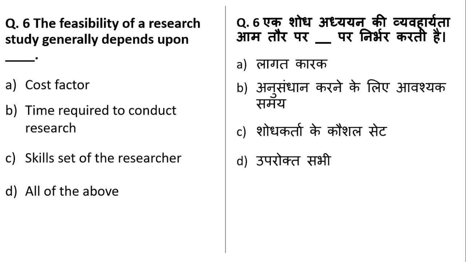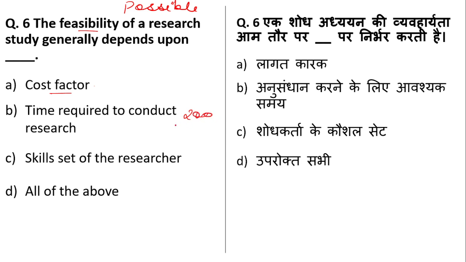Question number 5. The feasibility of a research study generally depends upon. Feasibility means the possibility of a research. It depends on cost factor, obviously a researcher should take that factor into account, because if you do not have the appropriate funds, you will not be able to do the research. Okay, time required to conduct the research, yes, this is also important. If you want to find out whether a research is feasible, that is possible, you should also know the time frame. Obviously a research should not take like 200 years.